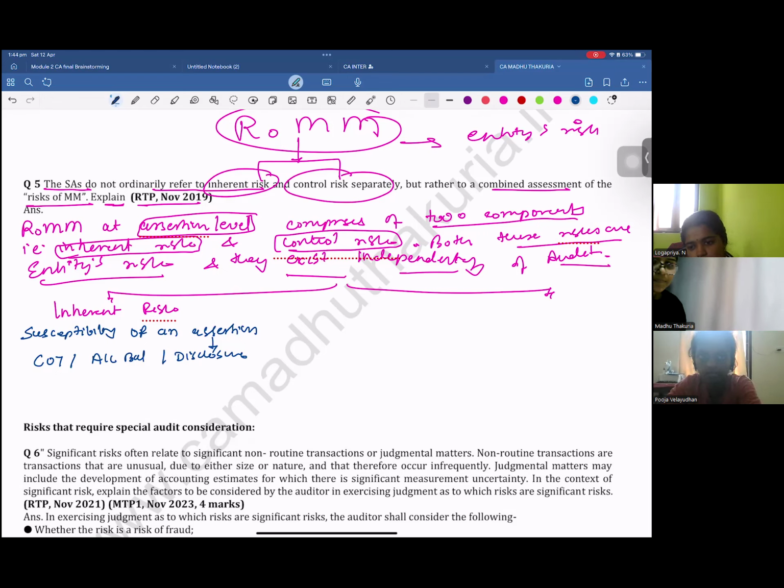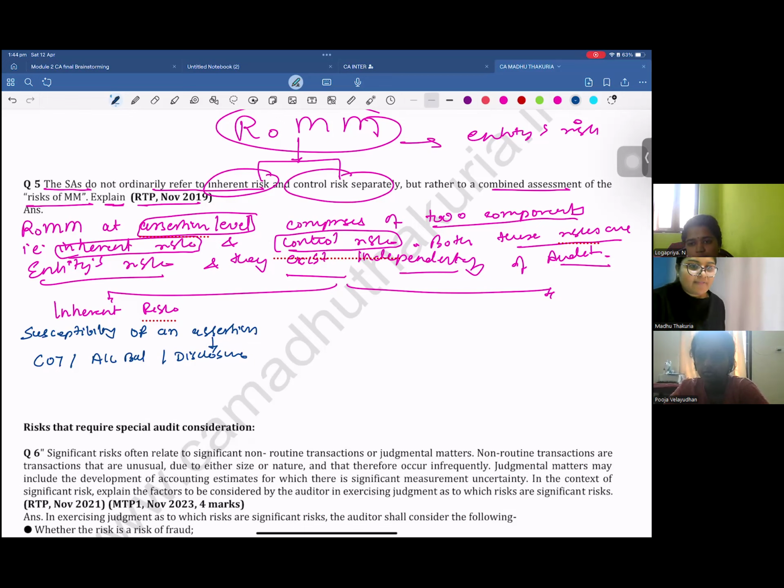It's maybe a representation made by the management, so that the auditor can take that as a prerequisite to determine if there is any potential misstatement while conducting the audit. Correct. So basically, in simple words, the assertions are the claims made by the management.